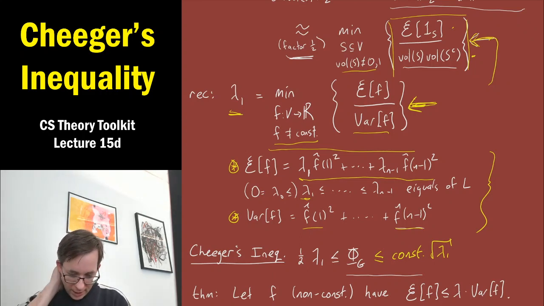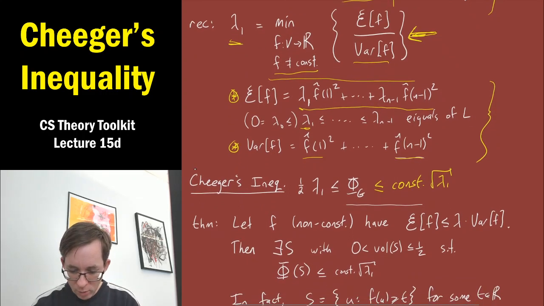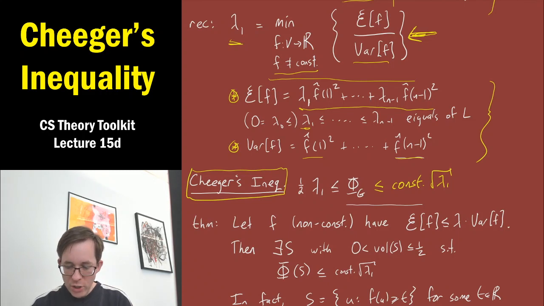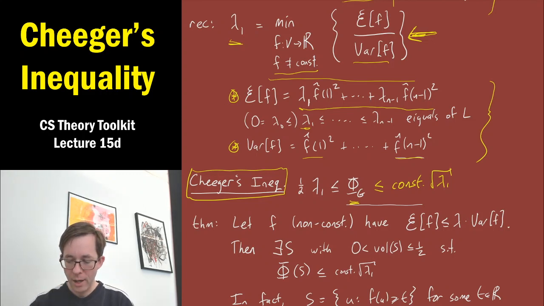So let's take a look at Cheeger's inequality precisely. So here's Cheeger's inequality written out precisely as I've written it in the past. It says we have a two-sided relationship between this sparsest cut value, phi g, the minimum conductance in the graph, and this easy to compute eigenvalue lambda 1. Now one side of the inequality is called the trivial side, or the easy side, and it's this inequality here.